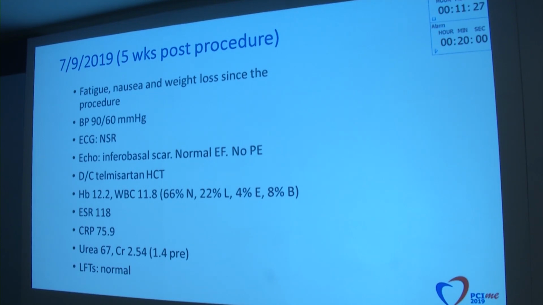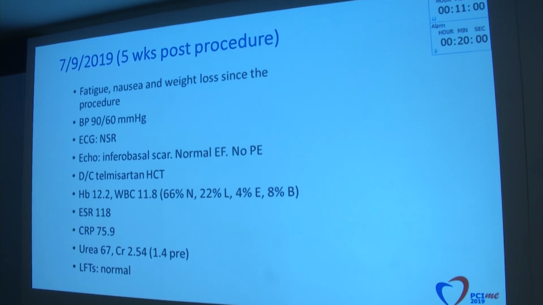He came back 5 weeks post-procedure, complaining of fatigue, nausea, and weight loss. And he reported that these symptoms started right after he had the stent placed. His blood pressure was 90/60. His ECG was normal sinus rhythm. Echo showed normal ejection fraction, no pericardial effusion. Because of his low blood pressure, we decided to discontinue his antihypertensive medication.